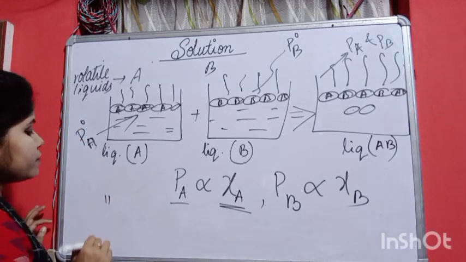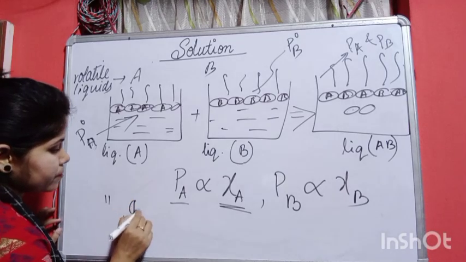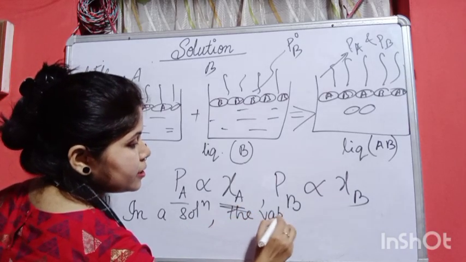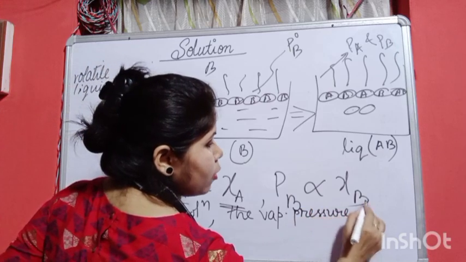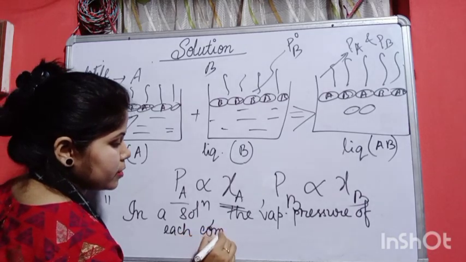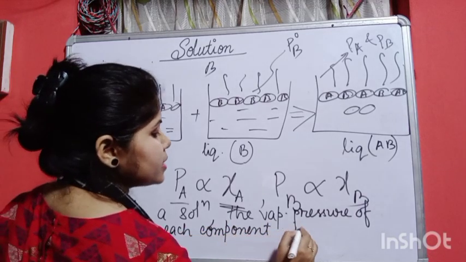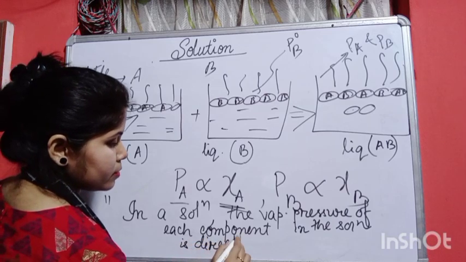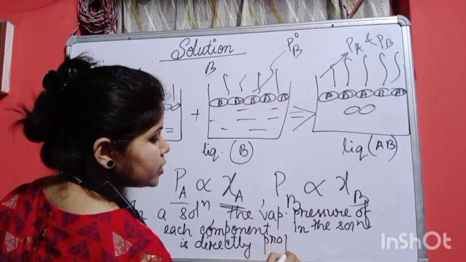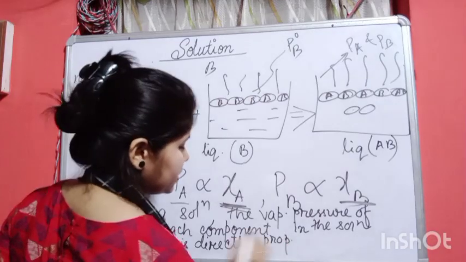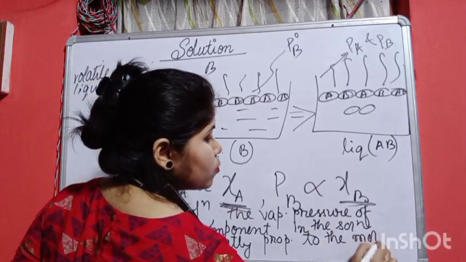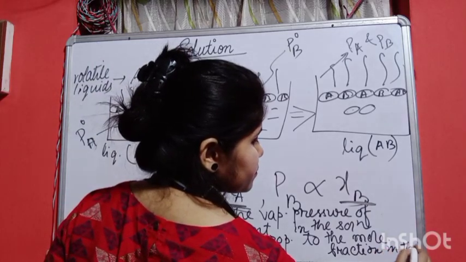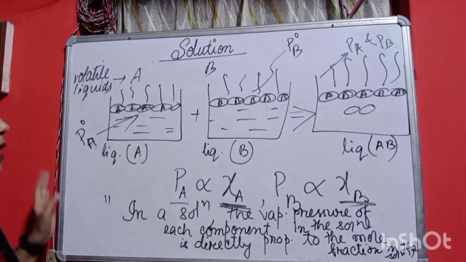What he told, the definition from the Raoult's law states that in a solution comprising of two volatile liquids, the vapor pressure of each component in the solution is directly proportional to the mole fraction, where X A and X B are the mole fractions of the liquids in the solution. So this was the law that was proposed by Raoult. এটা হলো গিয়ে Raoult's law.